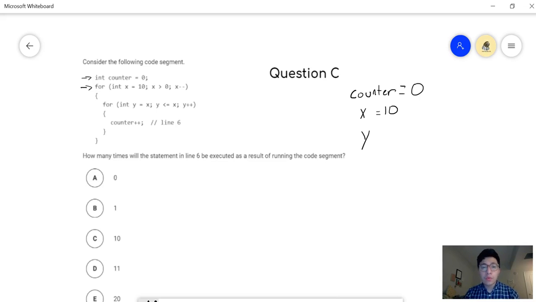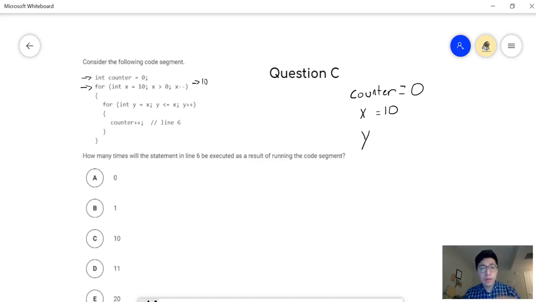And our for loop is running while x is greater than 0. So, and we're decrementing by 1. So sort of like what we've done in a couple warm-ups ago, we're going downwards instead of upwards. That's what we're doing here. And so we should be running just about, let's see, 10, 9, 8, 7, 6, 5, 4, 3, 2, 1. So we should be running 10 times in this case. So this will run 10 times.